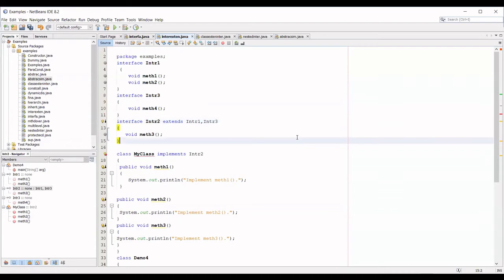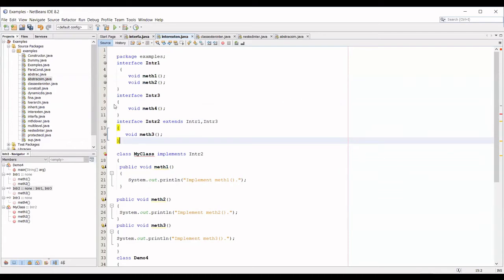Is it possible? Yes. But is the same thing possible for a class? Can a class extend 2 classes? No way. A class can extend only one class, but an interface can extend more than one interface using comma separation. Is it clear? Yes, ma'am.